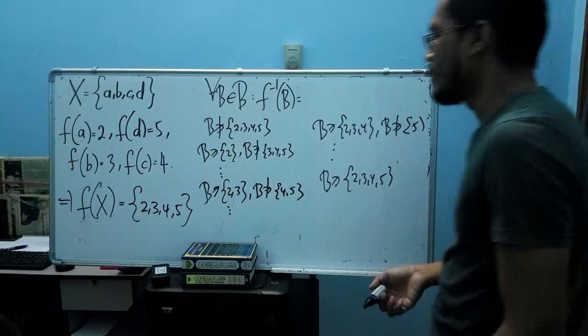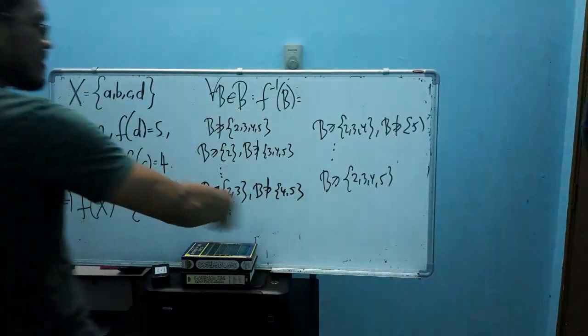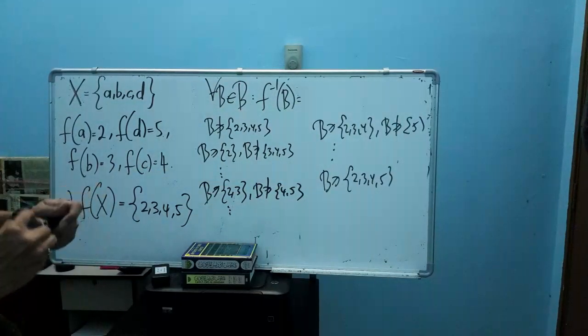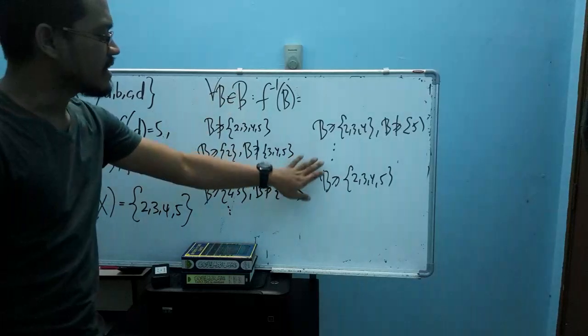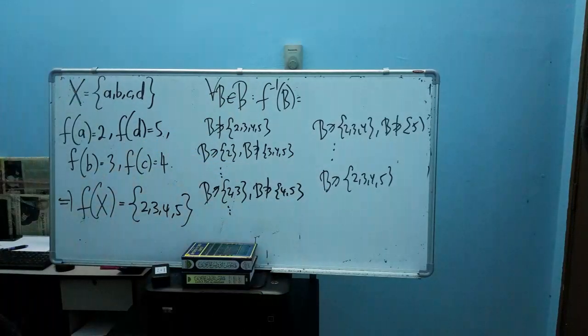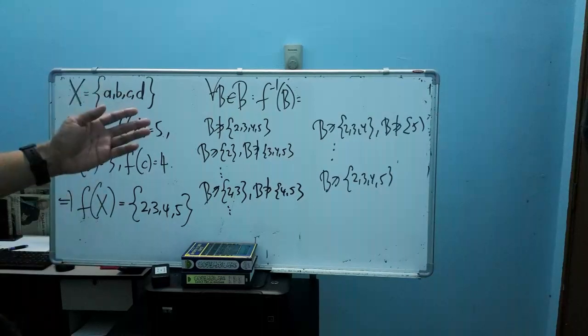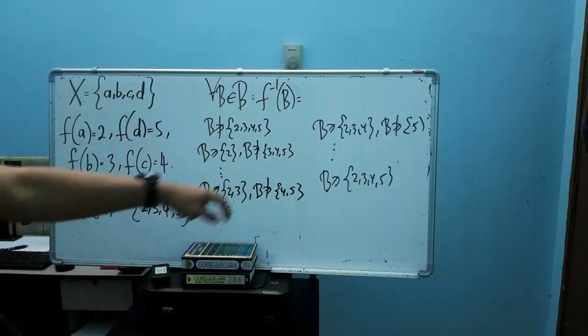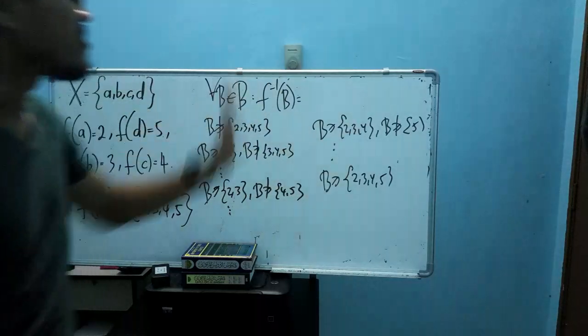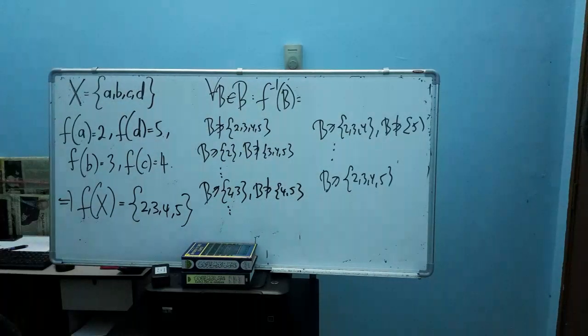So if you complete all types of Borel set here, you have 16 Borel sets, and from these 16 types you need to find 16 pre-images.